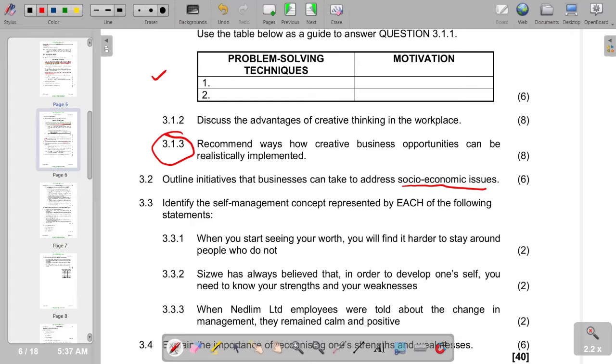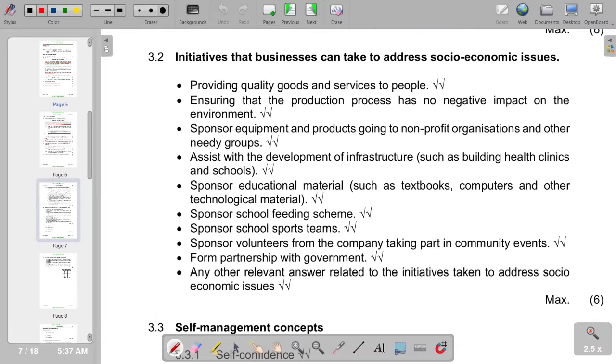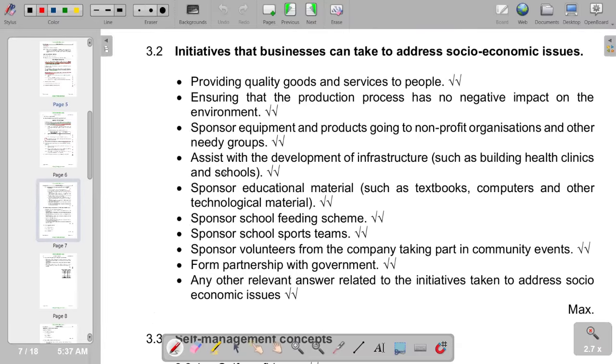So, in terms of outlining the initiatives that business can take to address socio-economic issues, we have various points that we can include: providing quality goods and services to people, ensuring that the production process has no negative impact on the environment, sponsoring equipment and products going to non-profit organizations and other needy groups, assisting with the development of infrastructure such as building health clinics and schools, and also sponsoring education material.